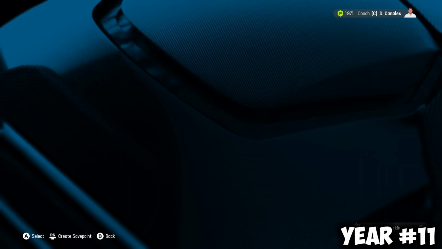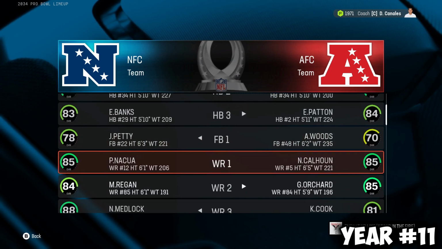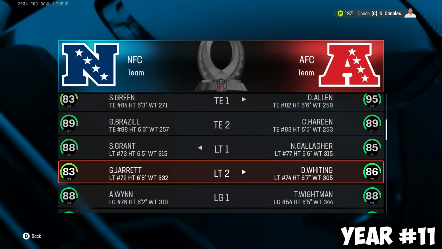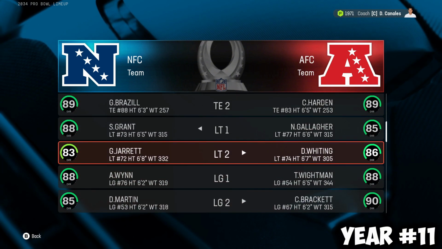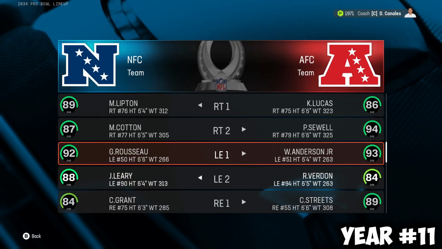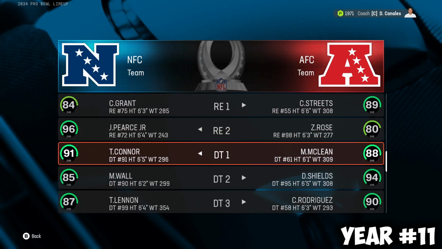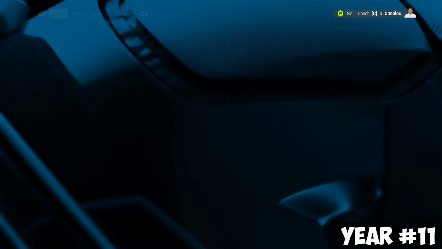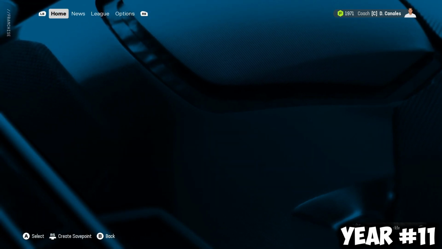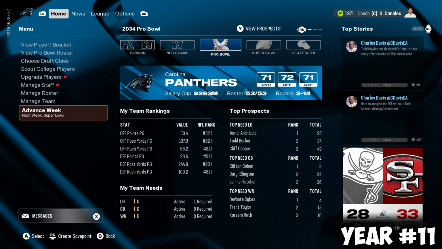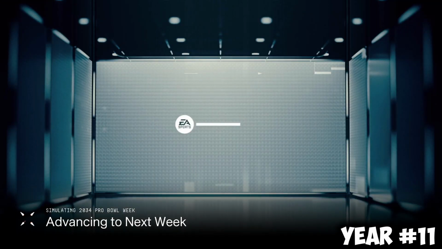View Pro Bowl roster. Scrolling down, Brock Purdy's still in the league. Nakua dropped from 99 to 85. Amon-Ra still in the league as well. Grady Jarrett, nope, that's a left tackle. Never mind. If we keep on scrolling, Greg Rousseau is still in the league. James Pierce is still in the league. Rigoberto Fry gets the Pro Bowl. He's at a 98, probably like a 96, 95 now, after you take into account his boost with morale and whatnot.